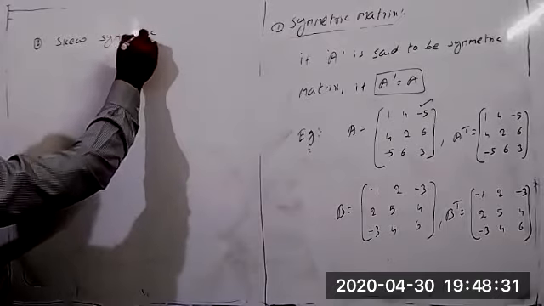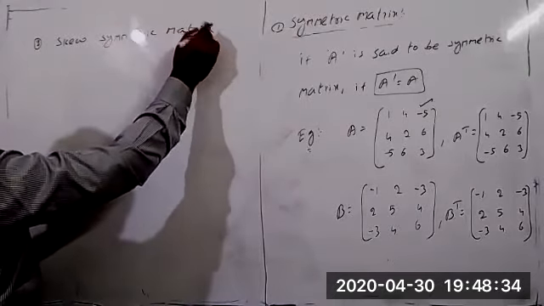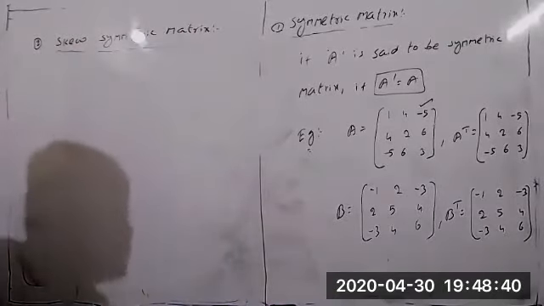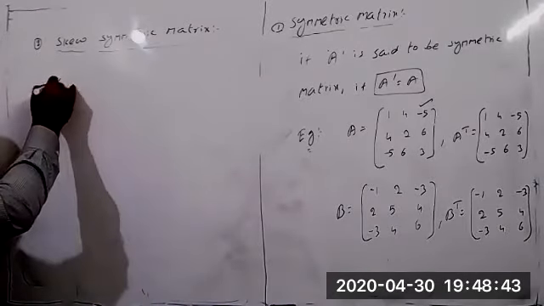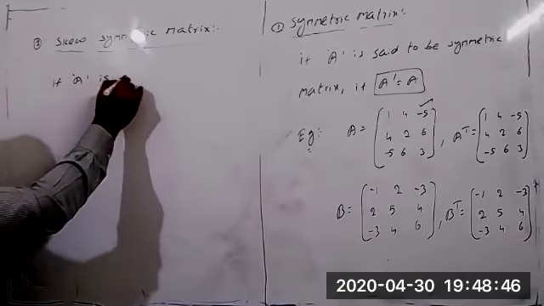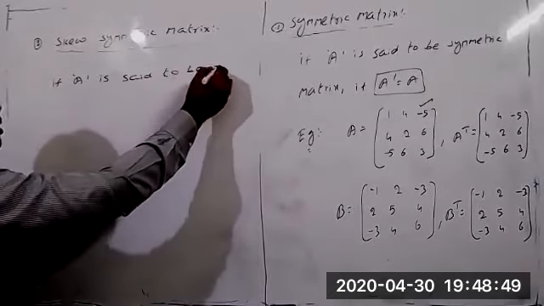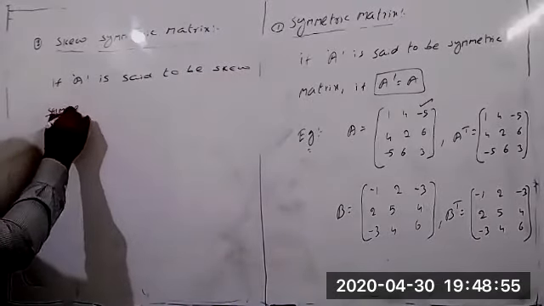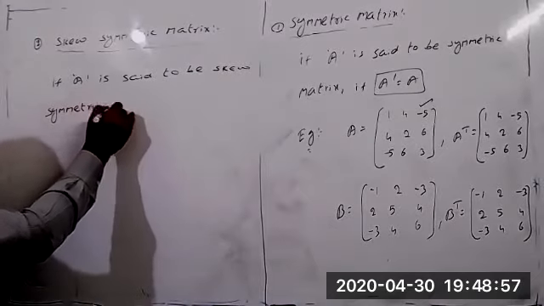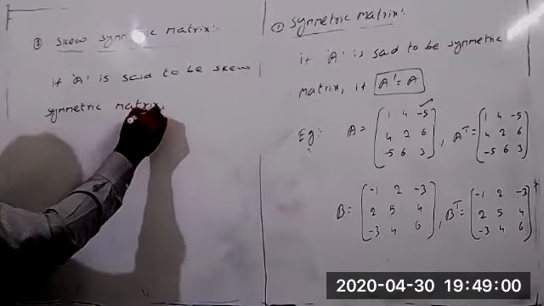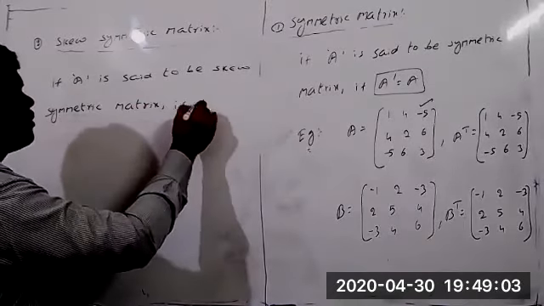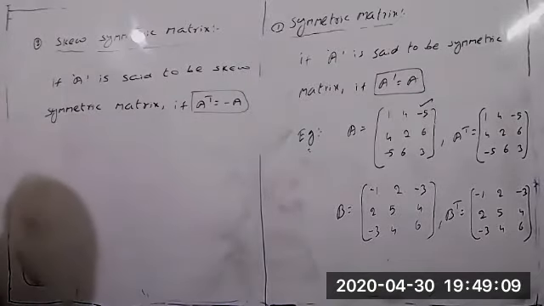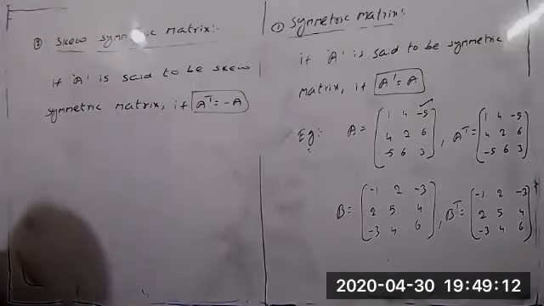Skew symmetric matrix. Here it is the same thing only. A is said to be a skew symmetric matrix if A transpose equal to minus A. Condition, remember that one. If A transpose equal to minus A, then the kind of matrix we call as the skew symmetric matrix.